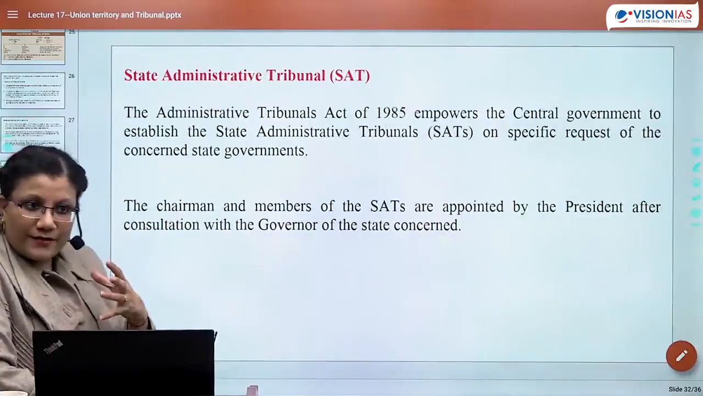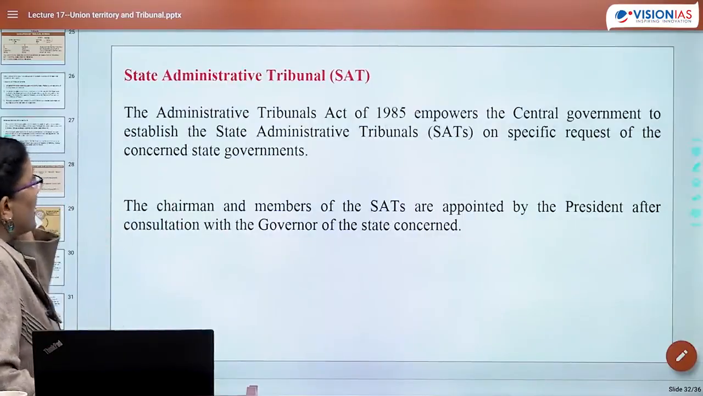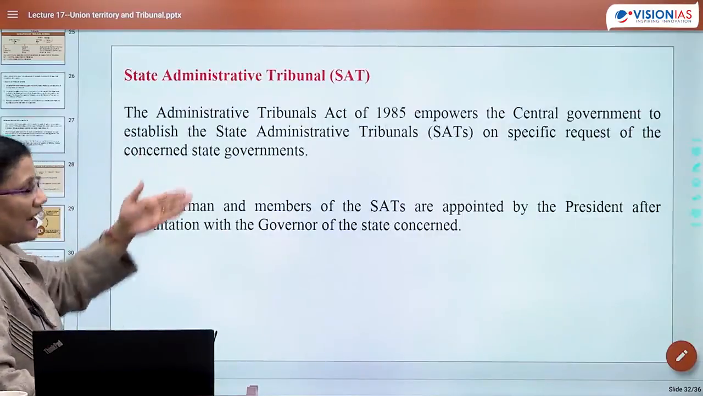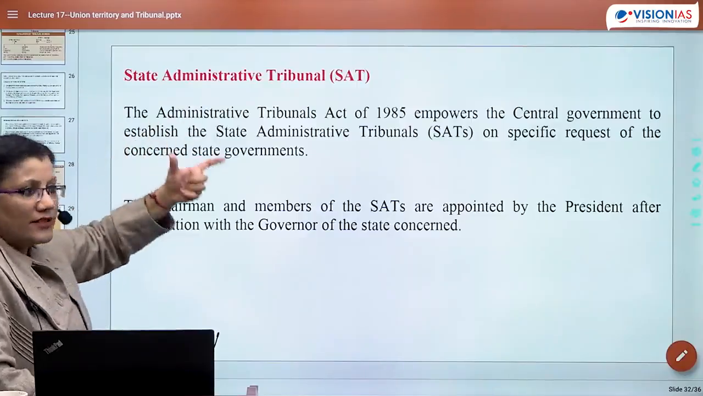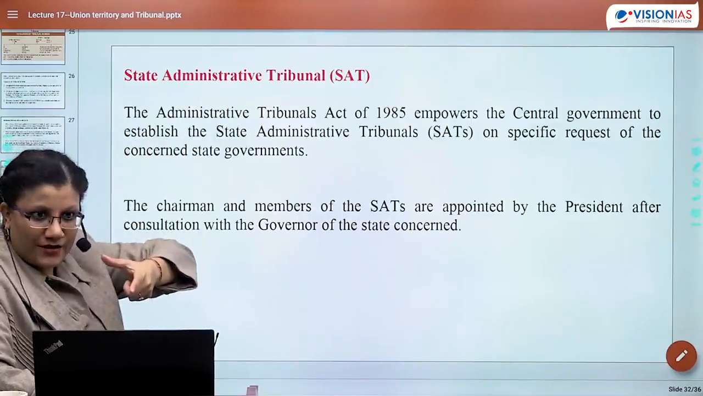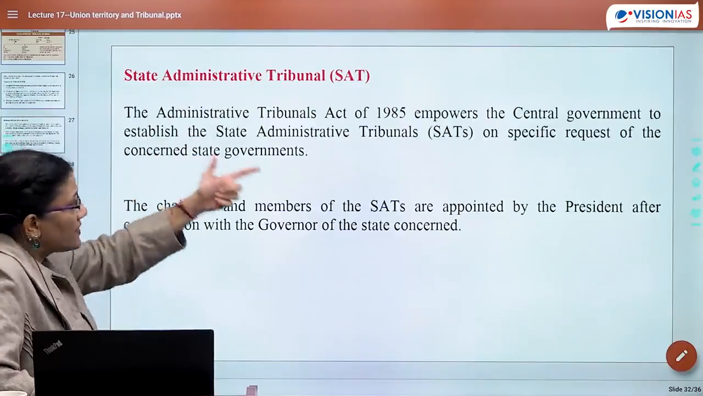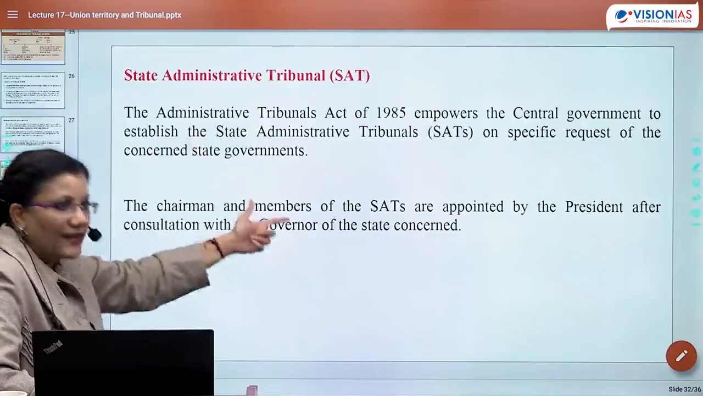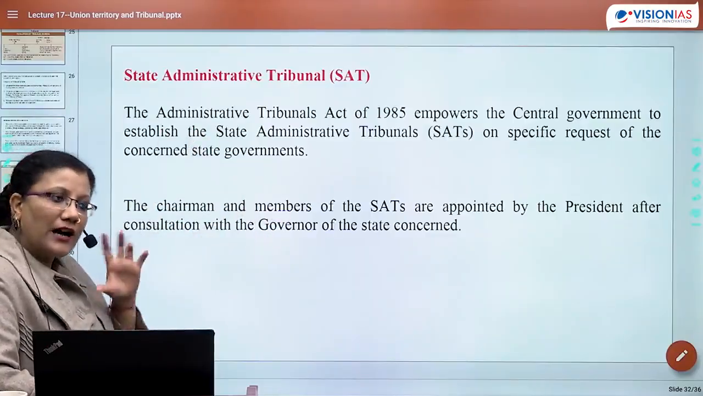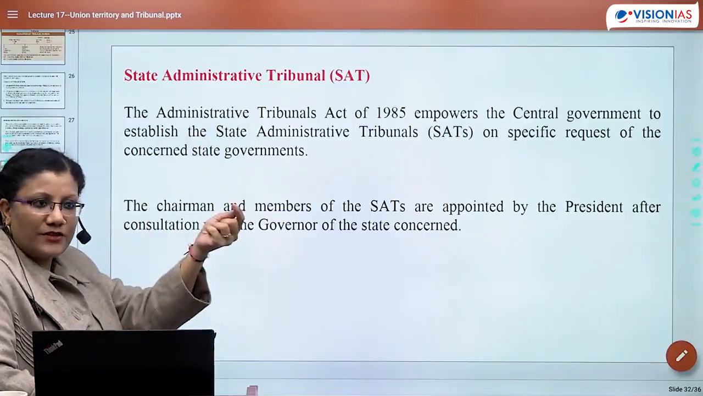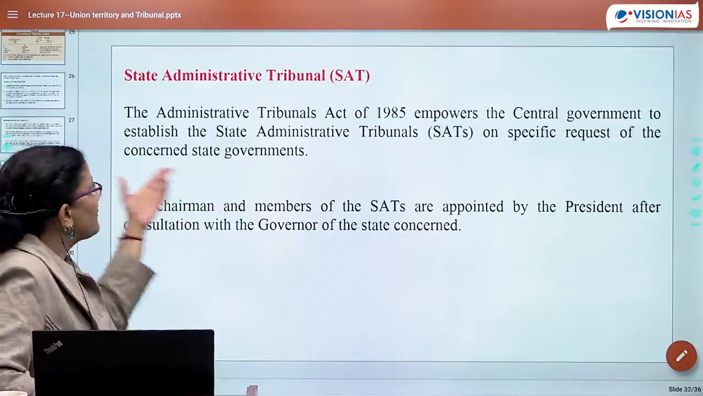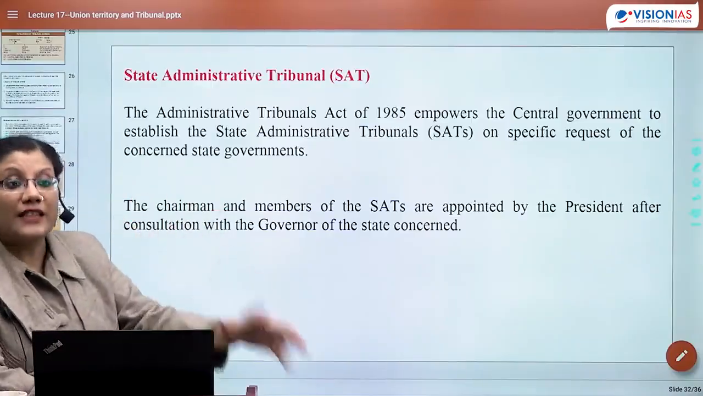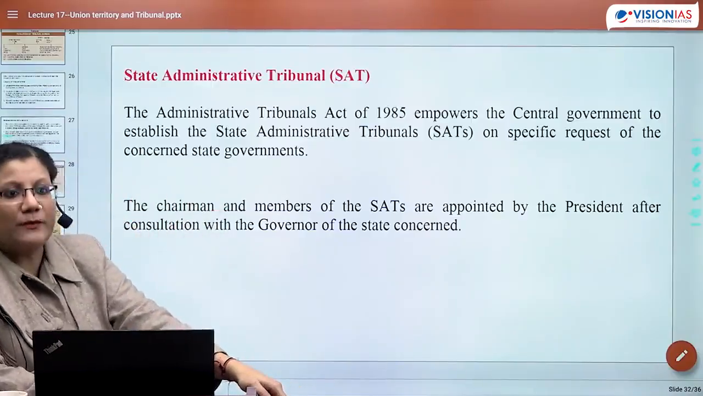Now comes SAT. What is SAT? The Administrative Tribunal Act 1985, just like it has empowered the central government to create CAT, it empowers the central government to establish SAT also. Antar itna hai, this is the Central Administrative Tribunal, this is the State Administrative Tribunal, on specific request of the concerned state government. So of course the state government will make a request in order to